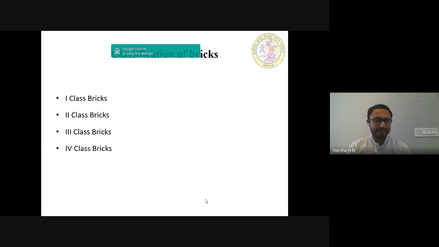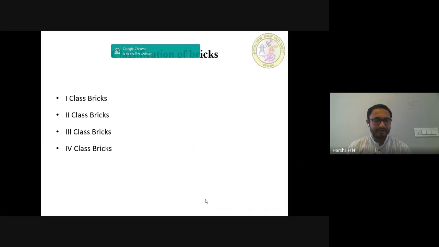Second class bricks. These bricks are ground molded and they are burnt in kilns. The surface of these bricks is somewhat rough and the shape is also slightly irregular. These bricks may have hair cracks and their edges may not be sharp and uniform. These bricks are commonly used at places where brickwork is to be provided with a coat of plaster.